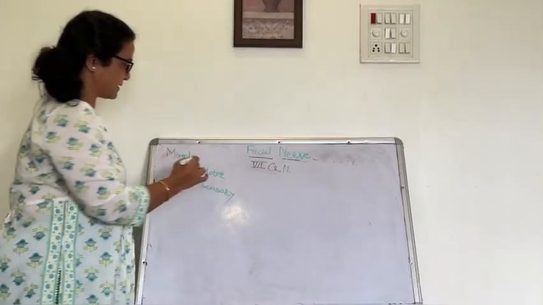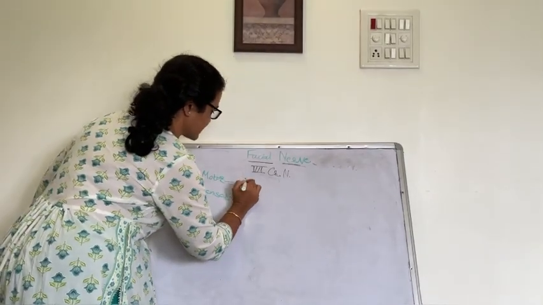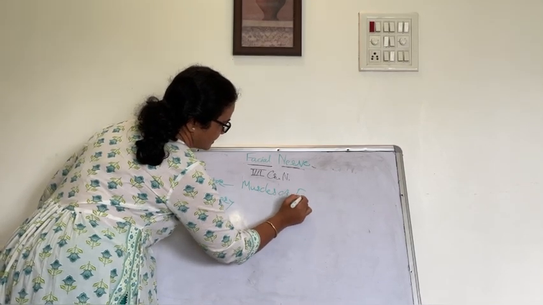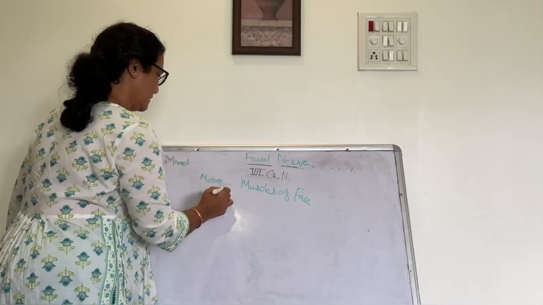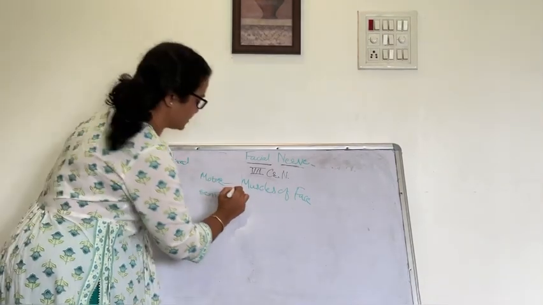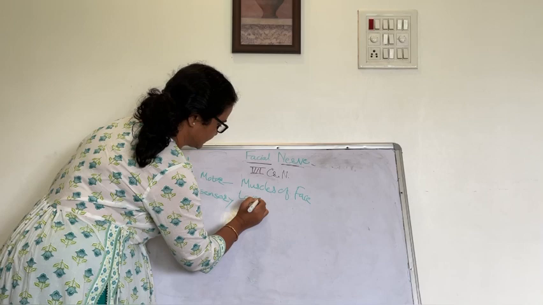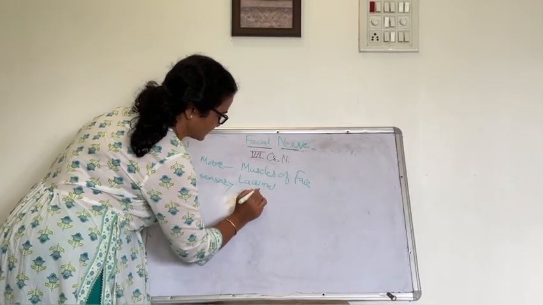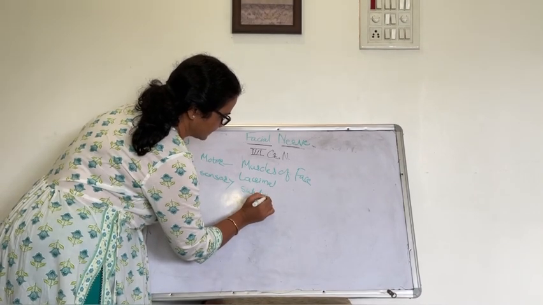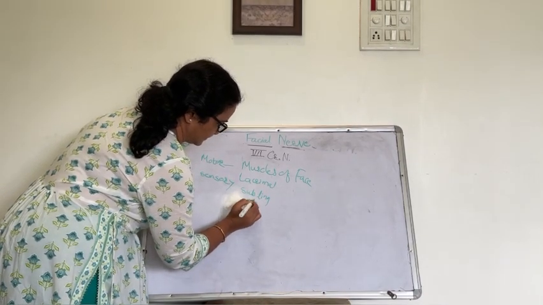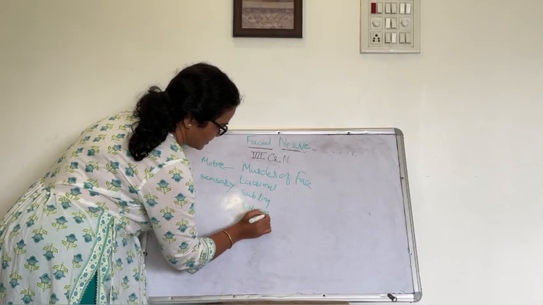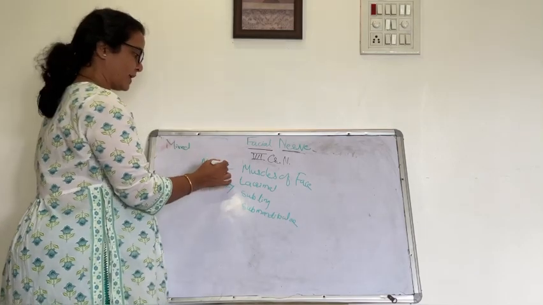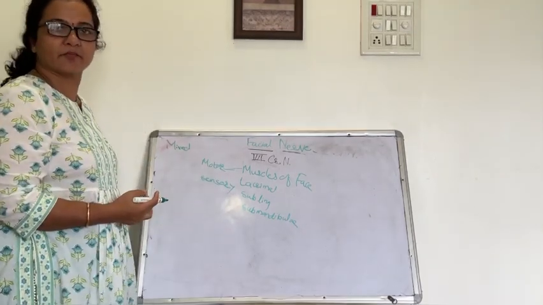What are the motor fibers? They supply the muscles of the face. Then it also supplies secretomotor fibers to the lacrimal gland and the sublingual and submandibular salivary glands. So motor fibers to the muscles of face are derived from the second branchial arch.